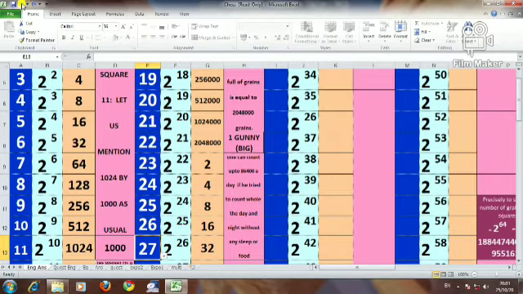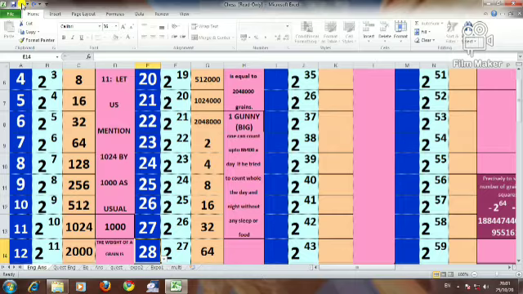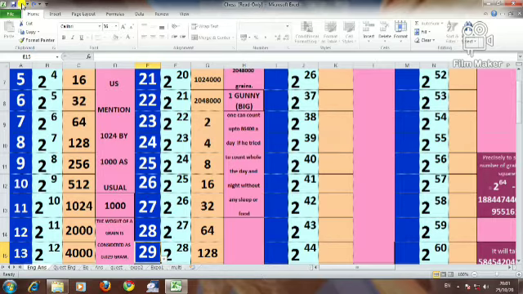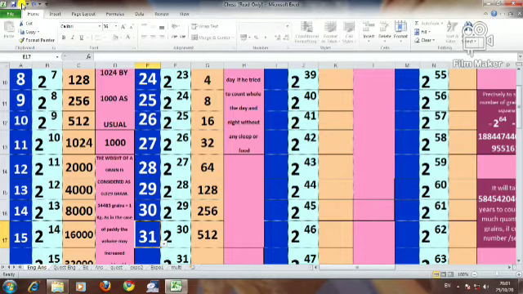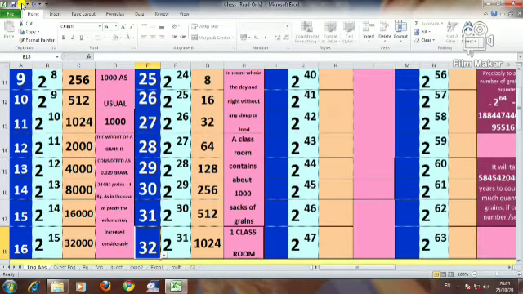27, 32 gunnies, 28, 64 gunnies, 29, 128 gunnies, 30, 256, 31, 512, 32, 1024 gunnies.